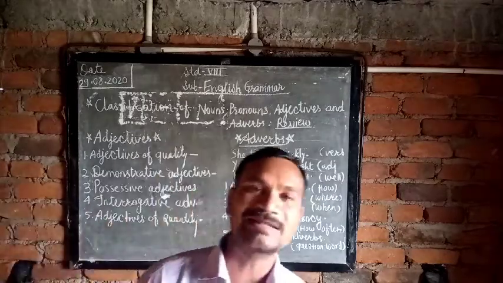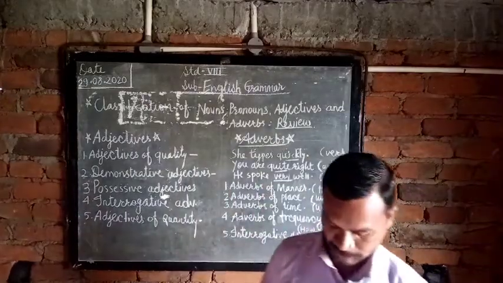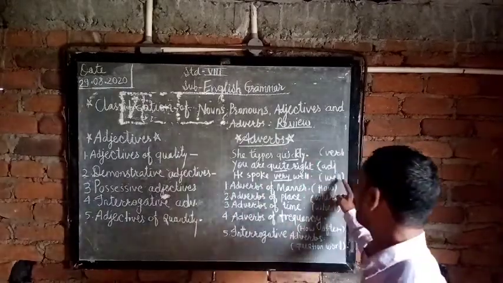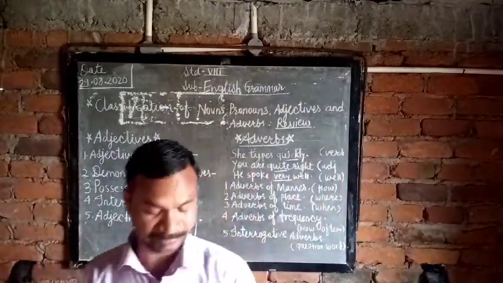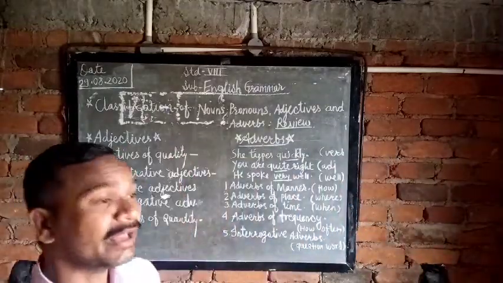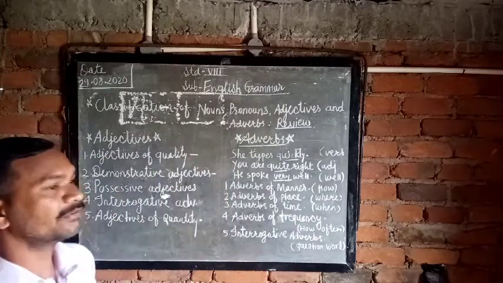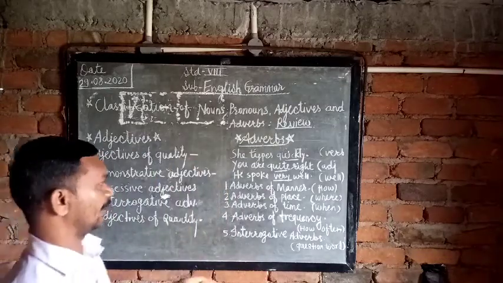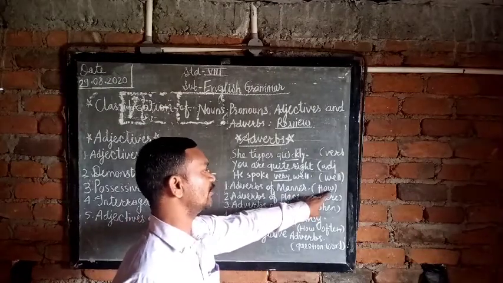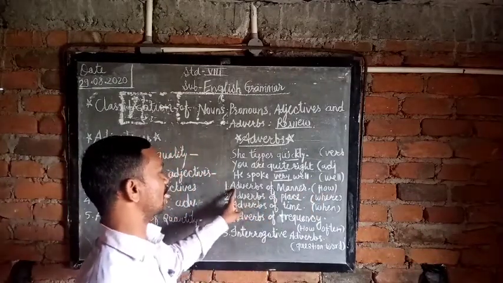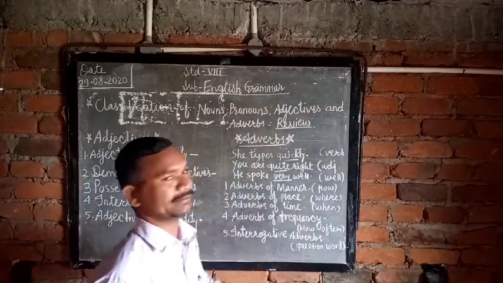When you ask the question with how, you get the answer. How quickly, angrily, carefully, fast, well. These are the examples of that. So that's why this is the adverbs of manner.